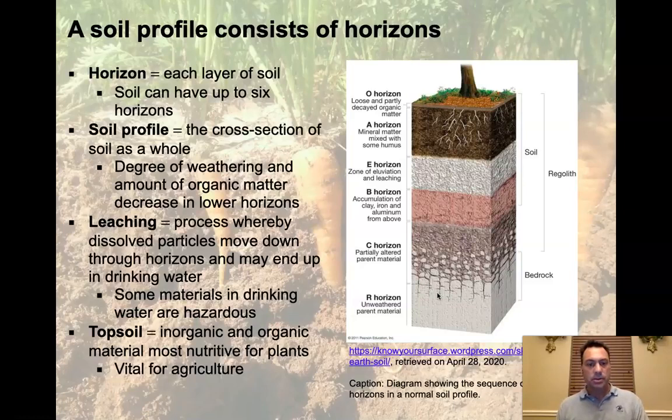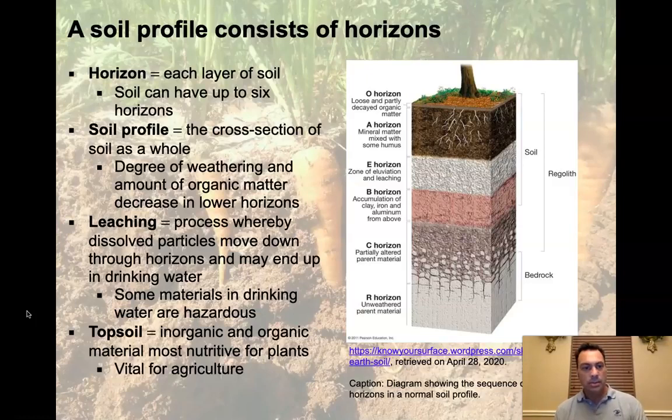Some materials in drinking water turn out to be hazardous, and this is pretty common in countries like Bangladesh, where there's a type of mineral called arsenopyrite. That arsenopyrite, if it's interacting with oxygen in the atmosphere through complicated groundwater processes, can release arsenic into the water, and that can get leached out of the rock and minerals and into the groundwater, and that can cause some pretty serious health hazards.